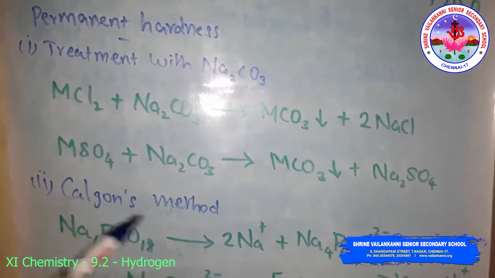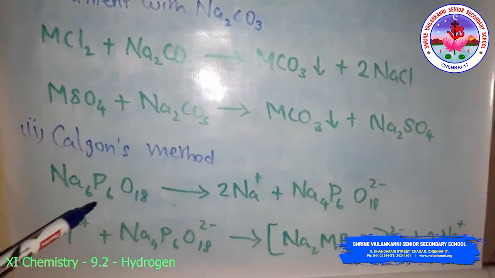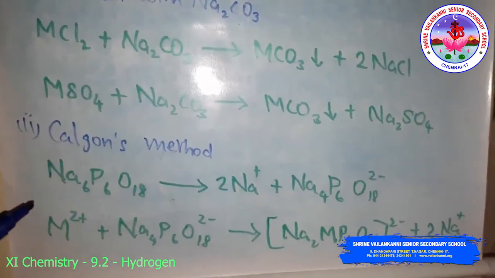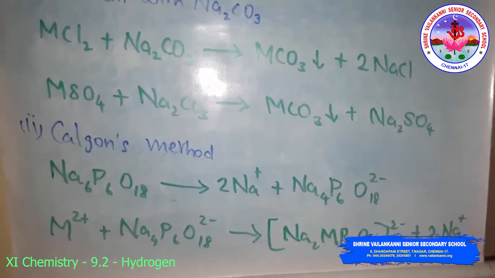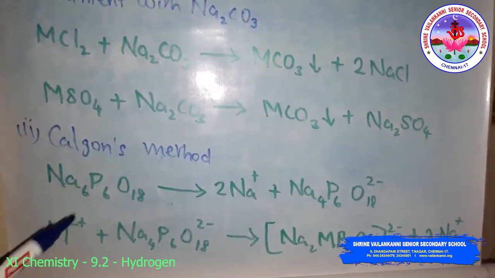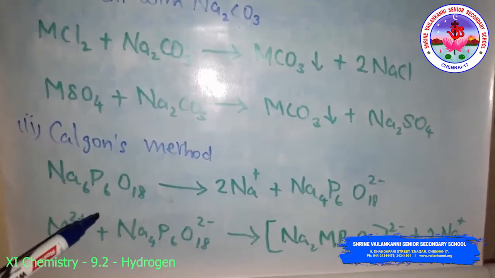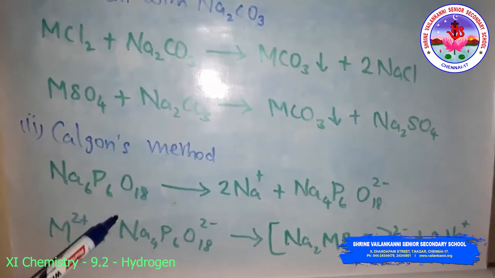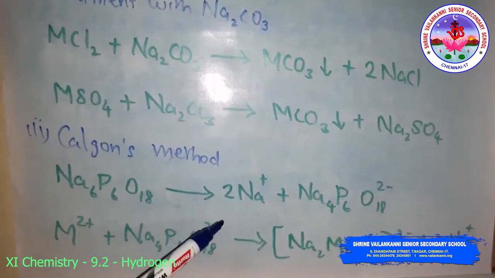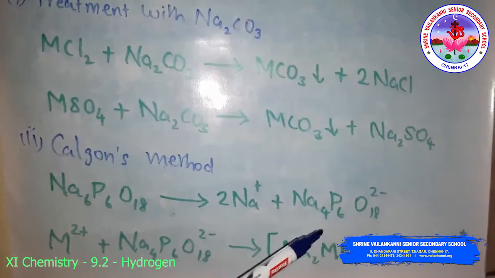Then Calgon's method. In Calgon's method, sodium hexametaphosphate, commercially called Calgon, is added to hot water. The reaction is like this: Na6P6O18 gives 2 Na+ and Na4P6O18 2-.